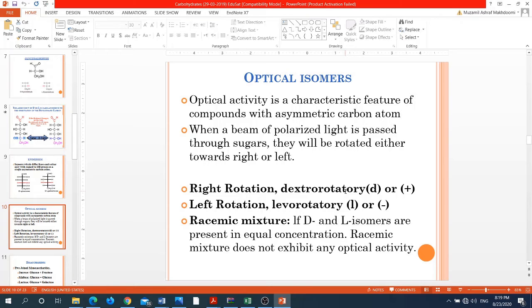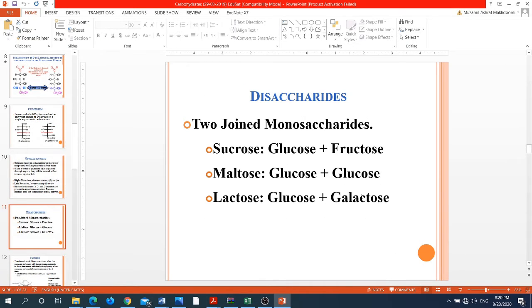A racemic mixture contains an equal proportion, or equal concentration, of D and L forms of the sugar molecules. So the racemic mixture does not exhibit any kind of optical activity. So this was all about the monosaccharides.